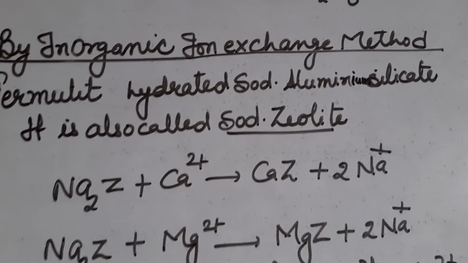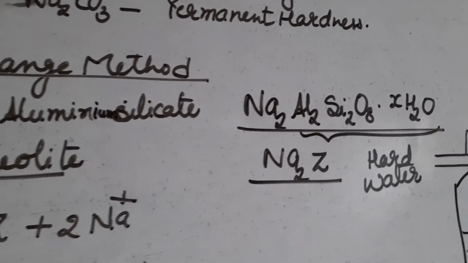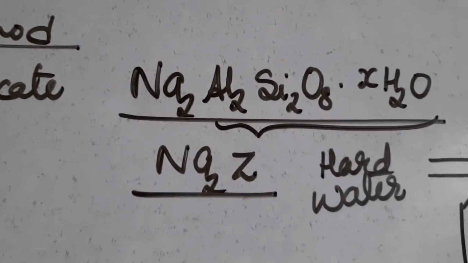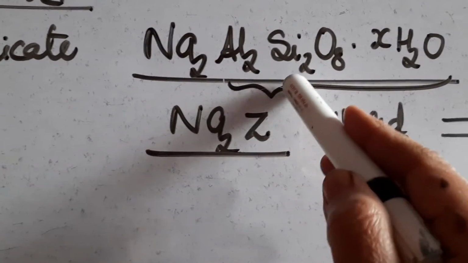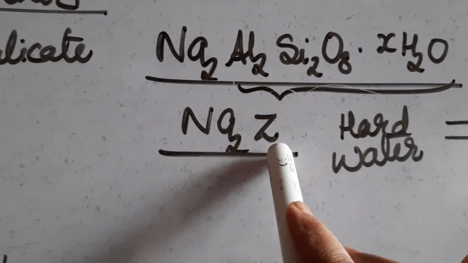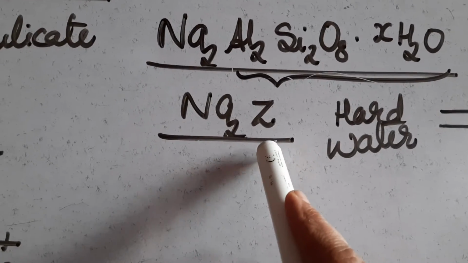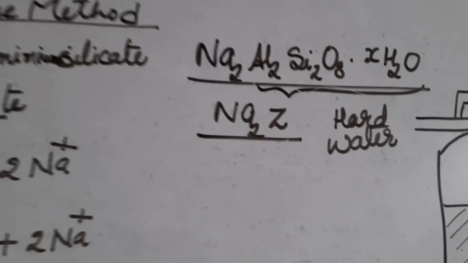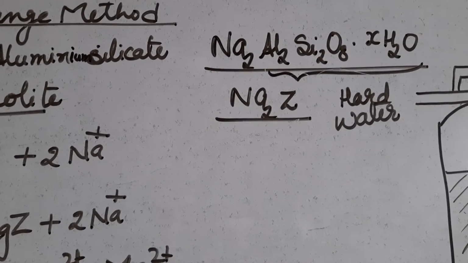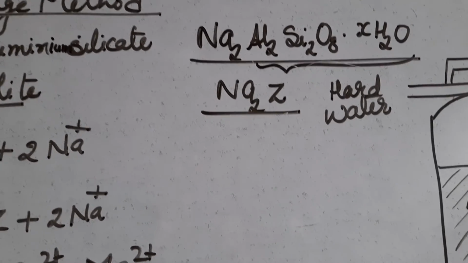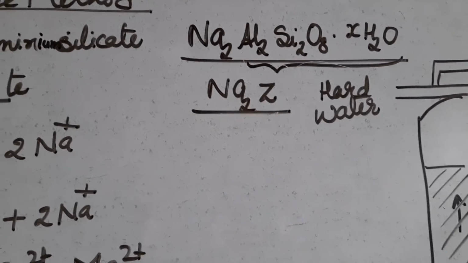It is a hydrated sodium aluminium silicate. Its formula is Na2Al2Si2O8 x water molecules. This whole is treated as Z. So it is sodium zeolite, Na2Z. Z stands for zeolite. It is a porous substance and it is used to remove the hardness due to calcium and magnesium ions, that may be temporary or permanent. It has the limitation that it cannot remove the hardness that is due to anions.